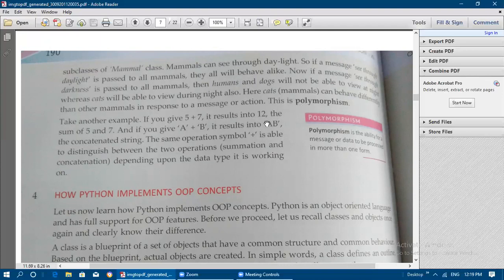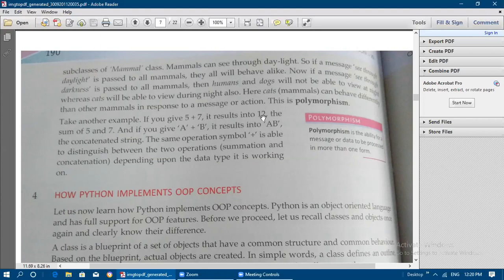We will consider another example to understand in a better way. If you give 5 plus 7, plus is like a message here. Earlier we passed the messages see through daylight and see through darkness, and here 5 and 7 are like the cat. Both are numbers, so if you pass plus, what will happen?